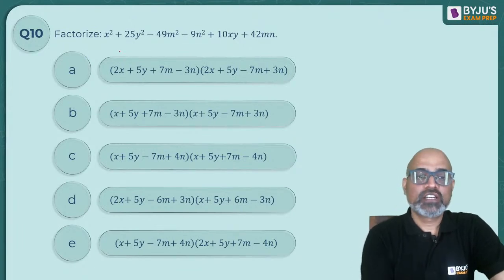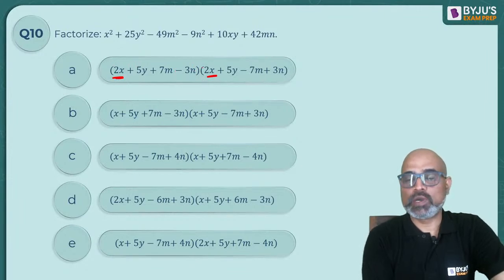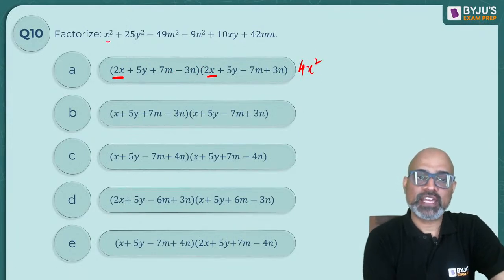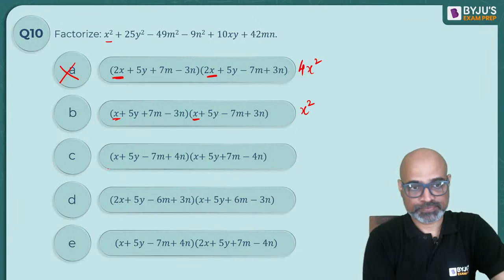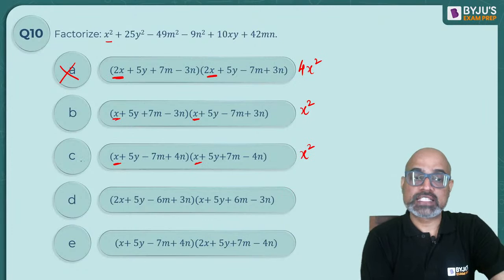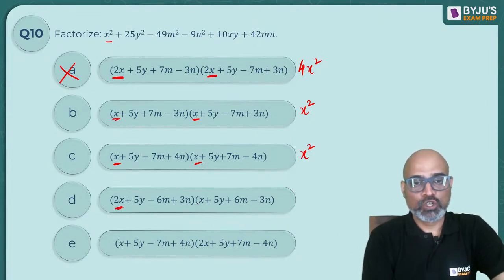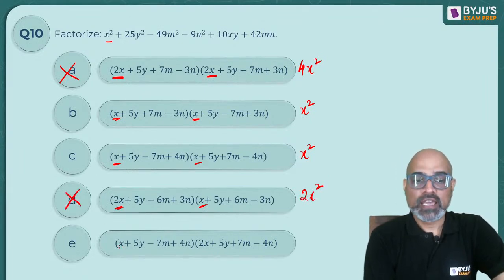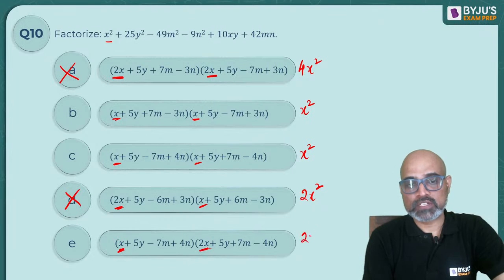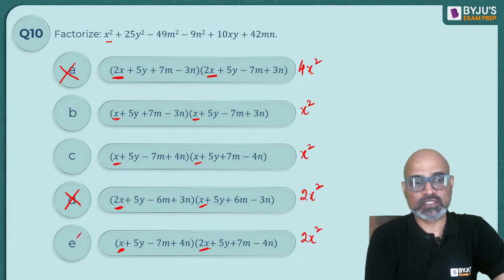Okay, so what you do is, if you multiply the x component, because when you open the bracket, 2x and 2x will get multiplied, so you will get 4x square, right? But you have an x square, so a can't be your answer. x into x will give you x square, so b can be your answer. x into x will give you x square, so c can be your answer. 2x into x will give you 2x square, so d can't be your answer. x into 2x will give you 2x square, so e can't be your answer.